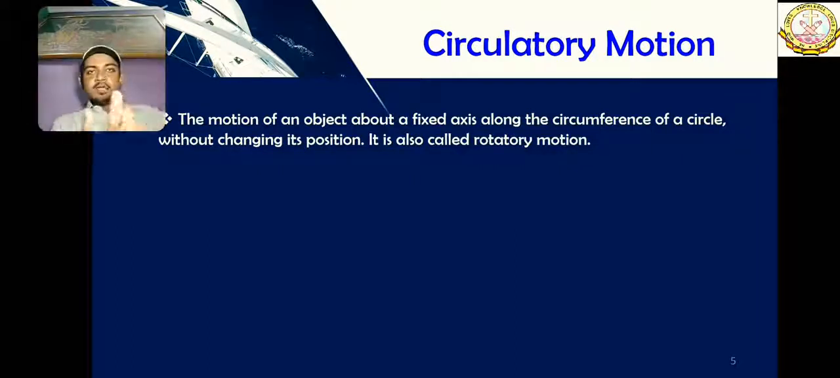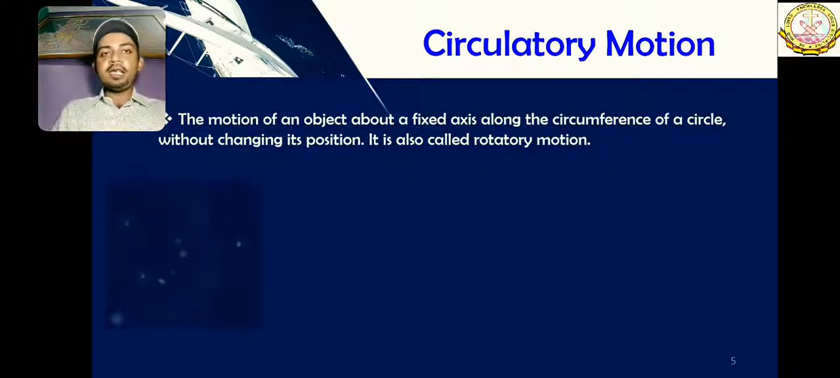Whenever something is rotating or revolving, like this, or like this, or if we talk about the whole wheel, it is called circular motion. If it is moving in a circle, it is called circulatory motion. It is also called rotatory motion.